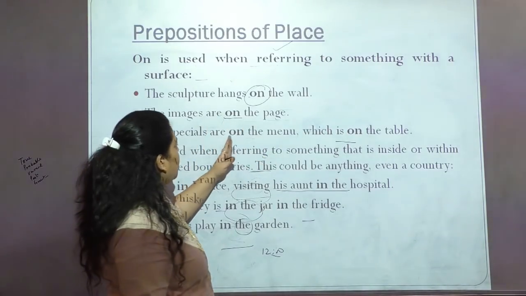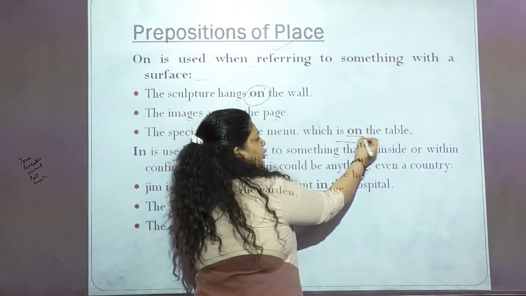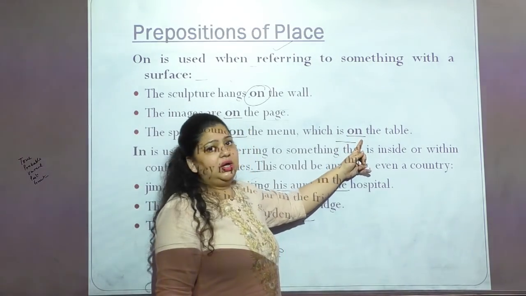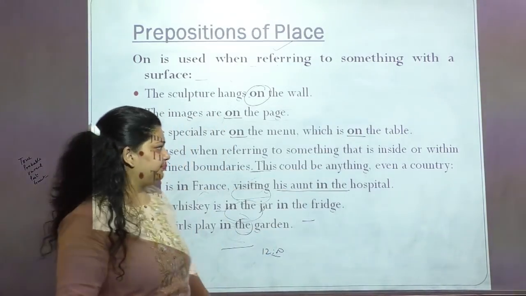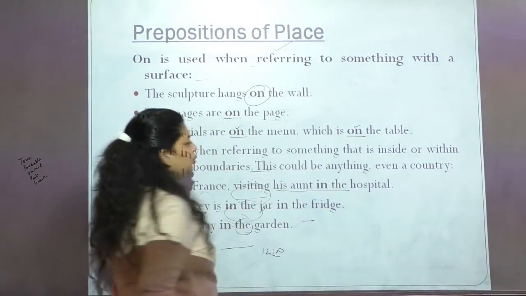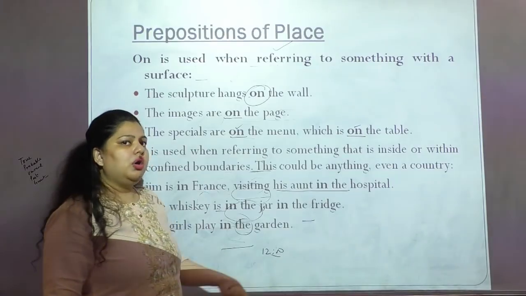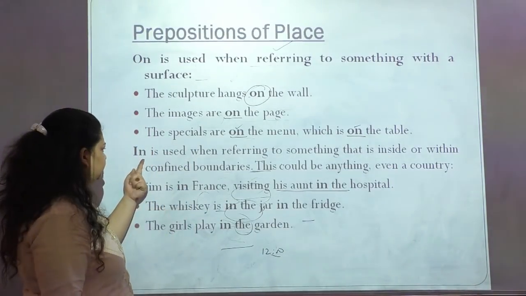The specials are on the menu, which is on the table. What is the location of the menu? The location of the menu is lying where? On the table. This is the surface or the place that we are talking about. Now let's imagine if I don't use any preposition here, you would not know the exact location of the menu or maybe the specials where they are mentioned.